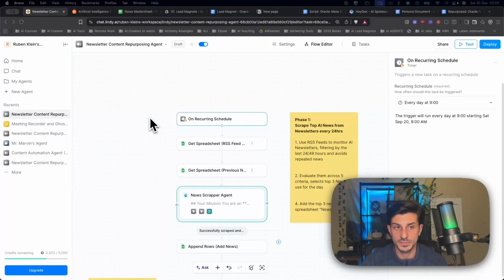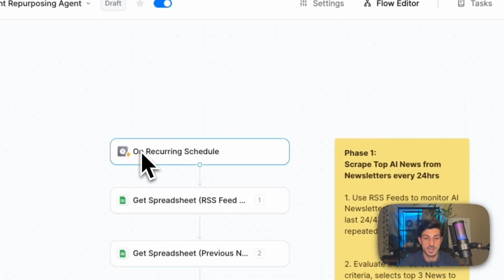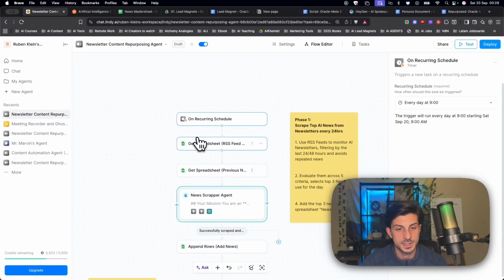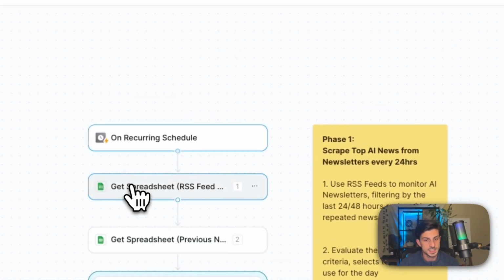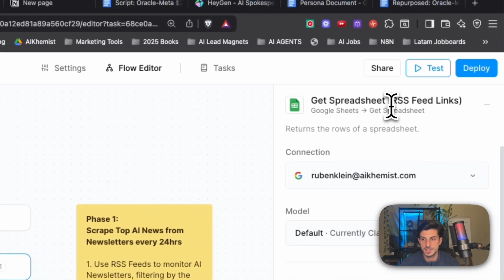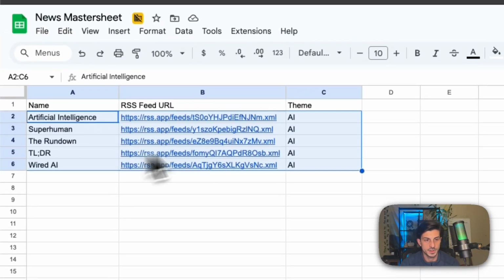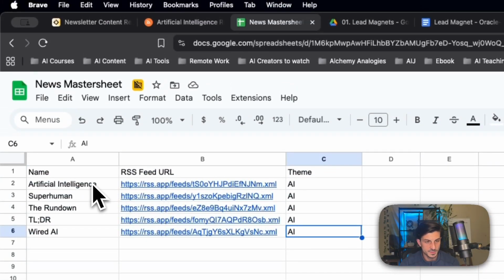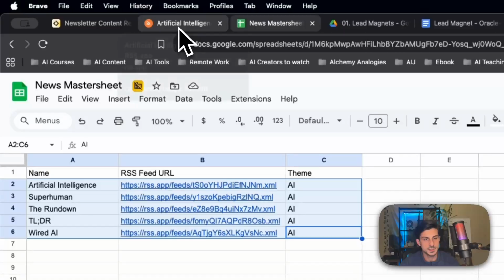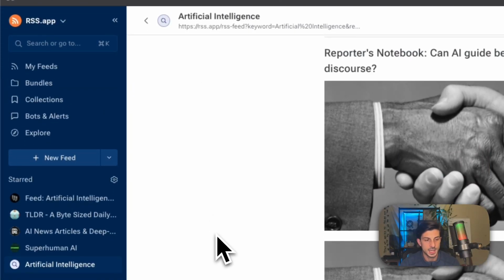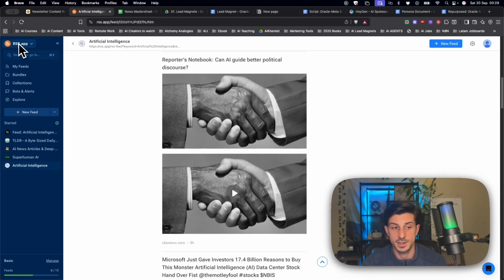So without further ado, this is how the agent is set up. We got a recurring schedule, so every day at 9 a.m. it's going to run the whole workflow. The second step is taking a list of RSS feeds that I've placed inside this sheet over here. The whole theme of the newsletter is artificial intelligence, and the RSS feeds have been set up using rss.app.